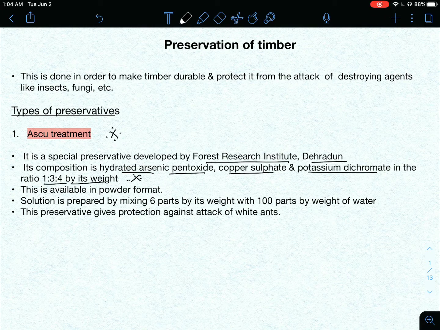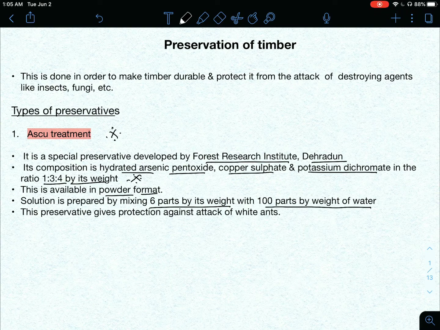This point is important. I have seen this being asked in PSC question papers. That is, arsenic pentoxide, copper sulfate, and potassium dichromate are in what ratio? That was the question. So it is in the ratio 1 is to 3 is to 4 by weight. It is available in powder form, and the solution is prepared by mixing 6 parts by weight of this with 100 parts by weight of water.